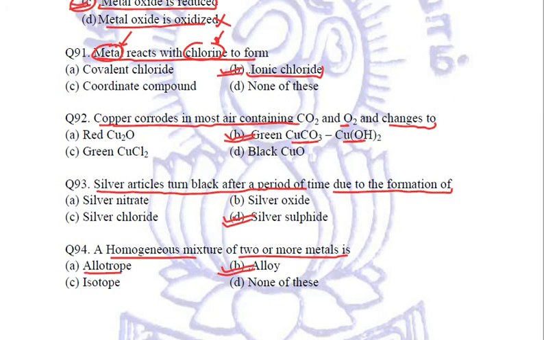It is not allotrope. Allotrope is basically the existence, the forms of a particular substance or element in nature whose physical properties are different but chemical properties are same. Just as we have studied allotropy, carbon has three types of allotropes: diamond, graphite and fullerenes. Isotope, no. We should know that isotopes are the forms whose atomic number is same and atomic mass is different. Those are isotopes, right? So it is neither allotrope nor isotope. These are the alloys. Clear, children?